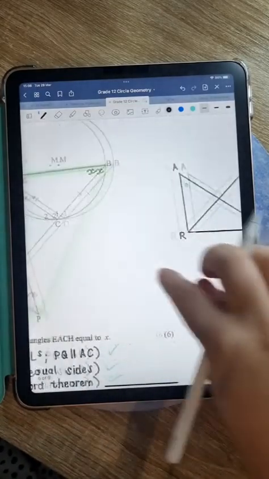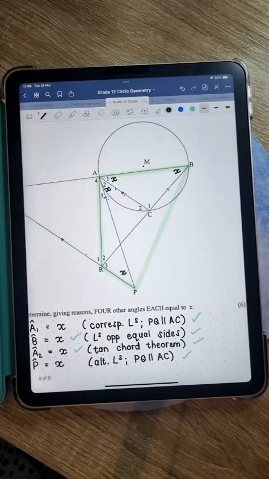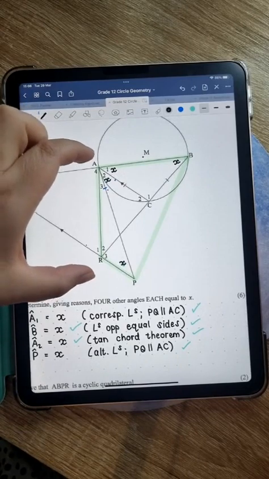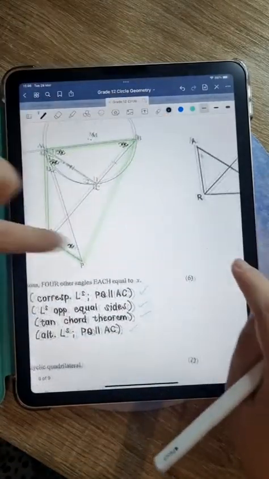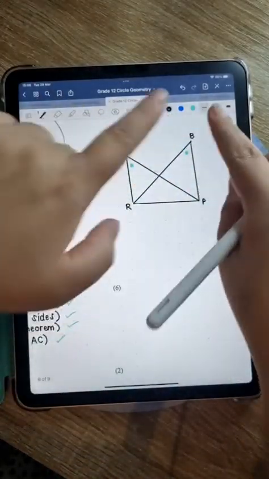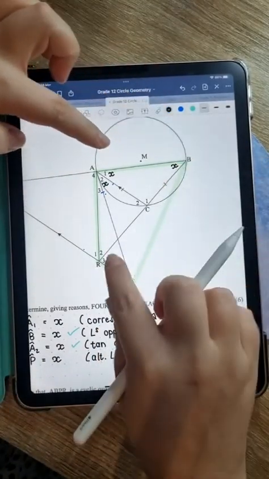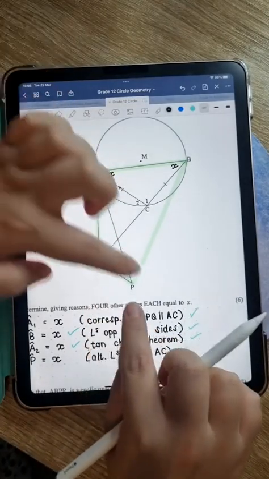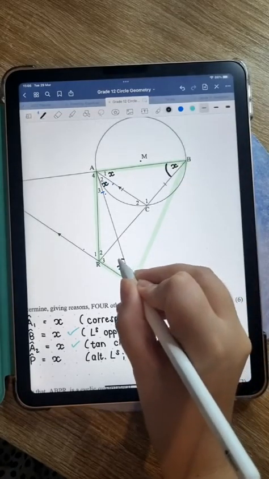So let's look back at the diagram that we have, right? I want us to look at chord AR. Do we see that chord? Chord AR. Now I'm hoping that we can notice that from chord AR, we have an angle at B that is equal to X, right? Do you see that shape there going to B? So from chord AR, we have an angle to B that is equal to X. We have an angle at P that is also equal to X, right? Do we see that? So guys, that is where the whole angles in same segment thing comes in.